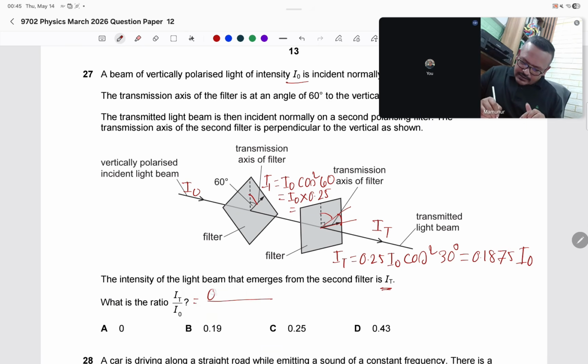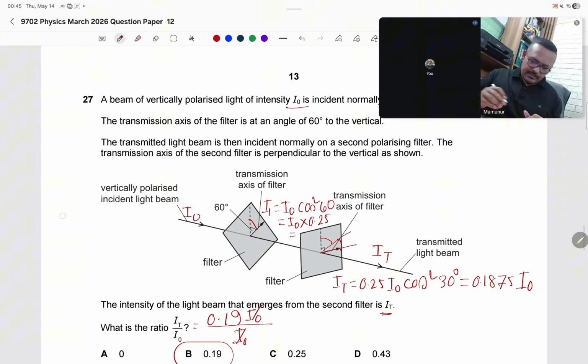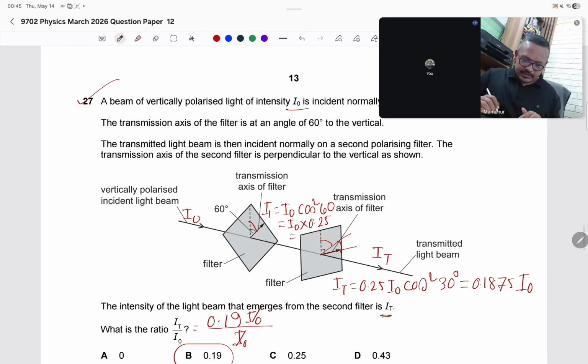So what is the ratio? IT is 0.1875 I naught, which we can write as about 0.19 I naught divided by I naught. The ratio is 0.19. Yes, we are getting the answer 0.19. B is the answer here for 27.